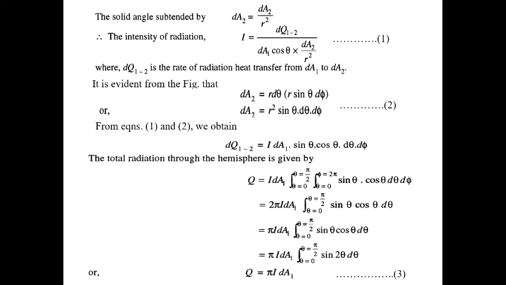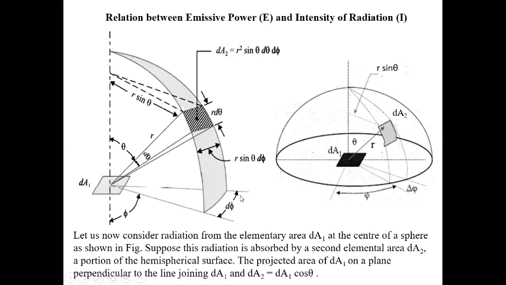So this is elementary area 1 to elementary area 2. Now from the center of this sphere, what will be the total heat transfer? This is the integration. I dA1 with theta from 0 to pi by 2, and phi from 0 to twice pi. Now you see, phi basically rotates in this circle, so it will be 0 to 360 degrees, and theta will rotate from this surface up to this surface, 0 to 90 degrees, or from this side.